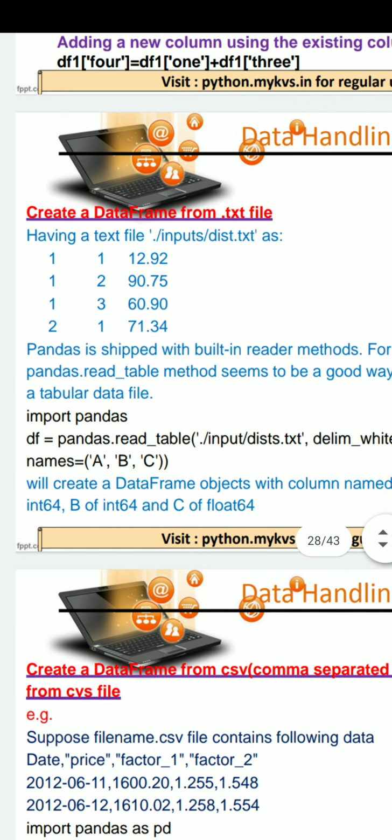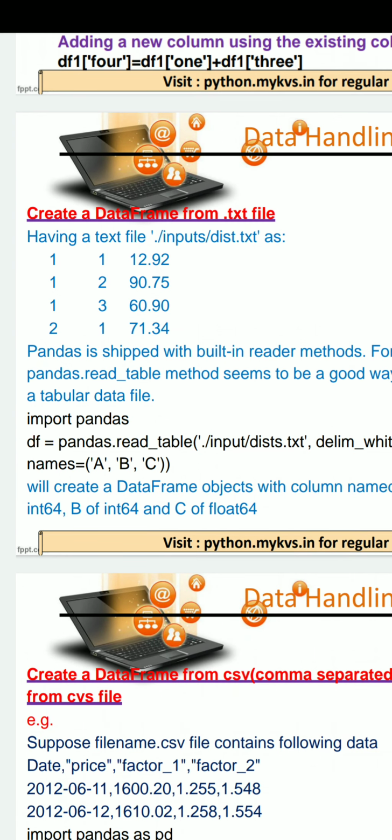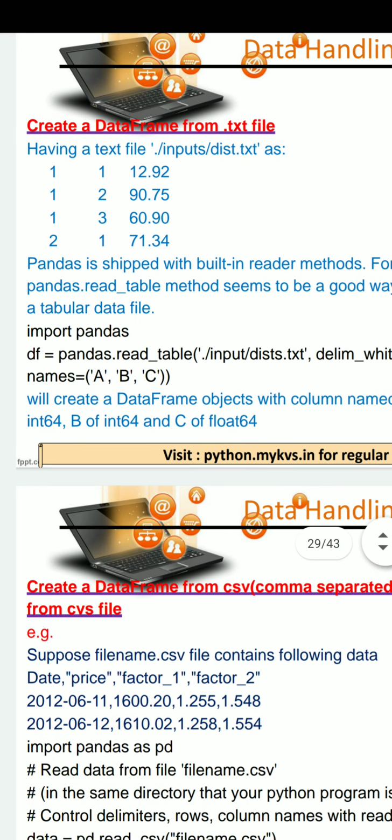For example, here we have dist.txt, one file where there is data 1 1 1 2, then 1 2 3 1, like this. These are separated from each other with the help of the tab key. It is possible to create some text file, and very easily we can create a data frame with the help of one method, read_table.